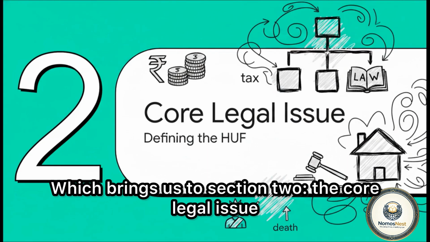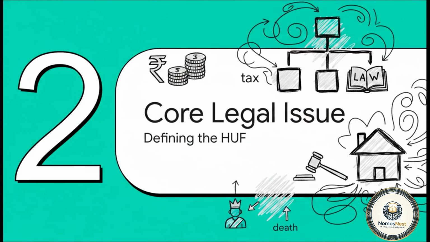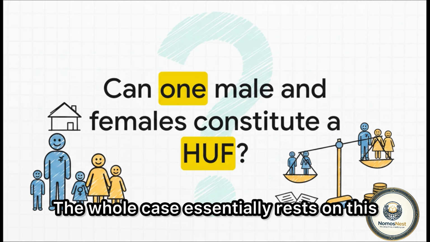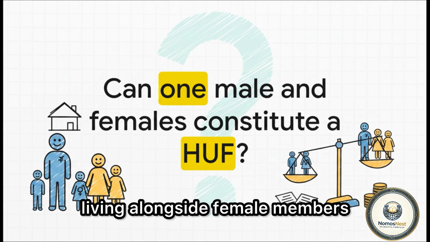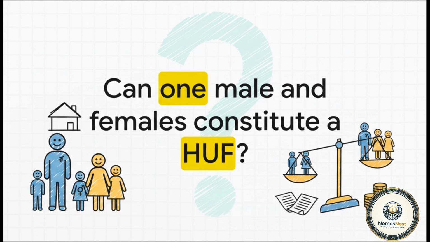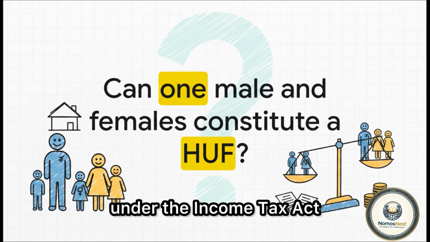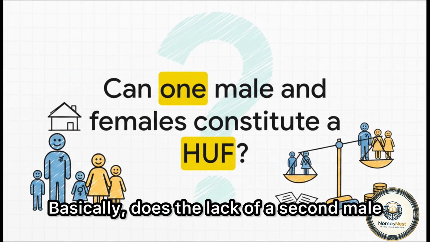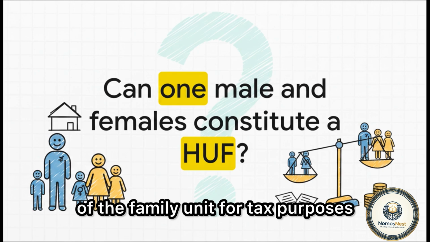Which brings us to Section 2, the core legal issue, and how we actually define an HUF. The whole case essentially rests on this one crucial question. Can a single male member living alongside female members like his mother actually constitute a Hindu undivided family under the Income Tax Act? Basically, does the lack of a second male just instantly wipe out the legal existence of the family unit for tax purposes?